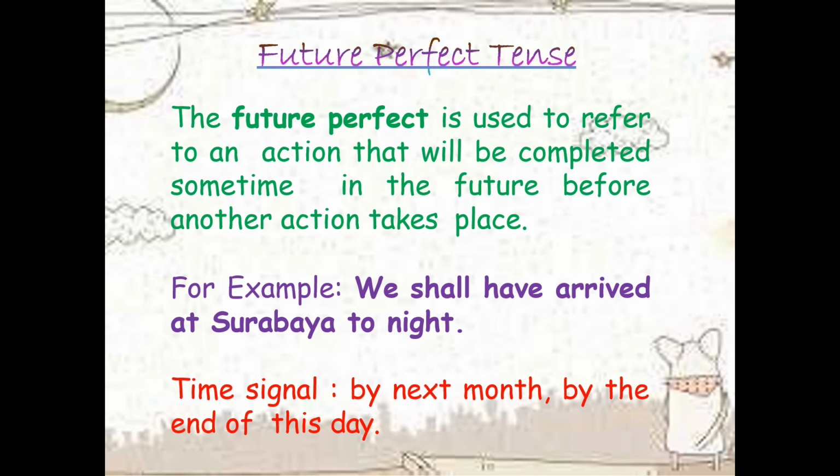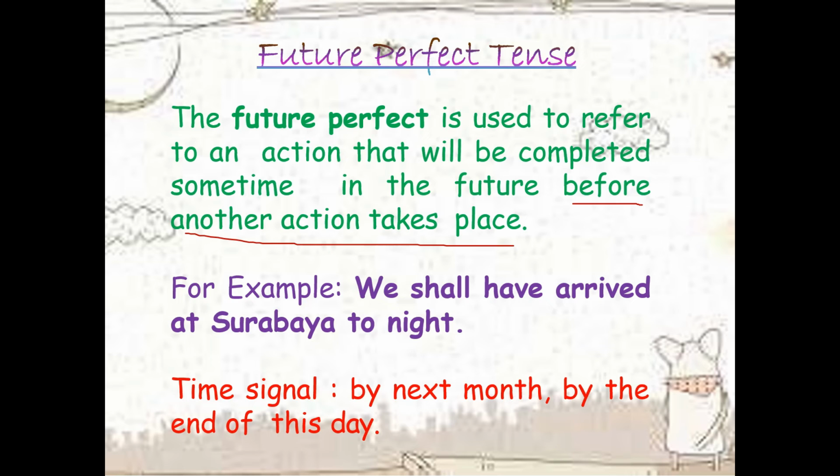Future perfect is used to refer to an action that will be completed sometime in the future before another action takes place. See, we shall have arrived in Surabaya tonight. So before reaching the other persons, you have a plan. You are arriving at Surabaya tonight. Tonight you are going to reach the Surabaya's place.